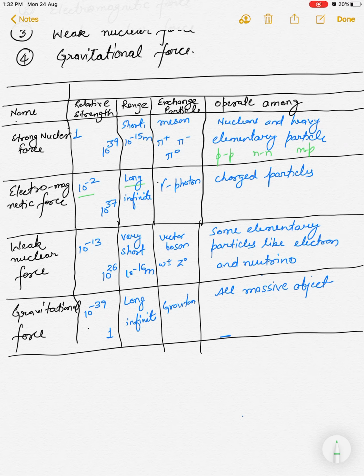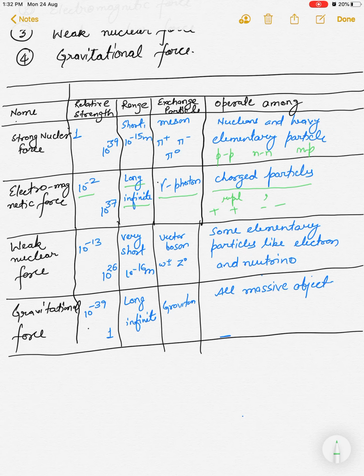It is a long range force, or you can say that it can act up to an infinite distance. And how is it acting? It is acting due to gamma photons. You might have studied in earlier classes in radioactivity the alpha, beta, and the third particle that comes is gamma, and it acts between those particles which are charged. Meaning if there is a positive charge, they will repel.